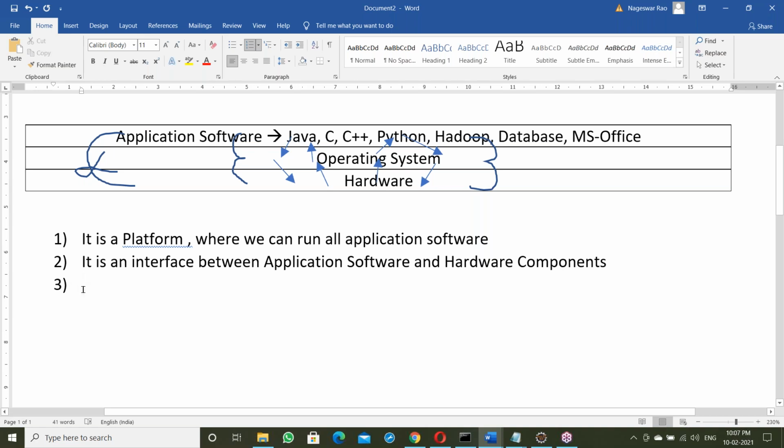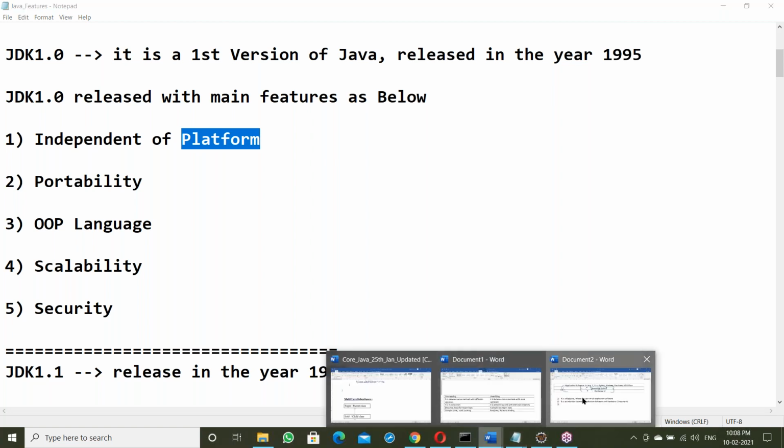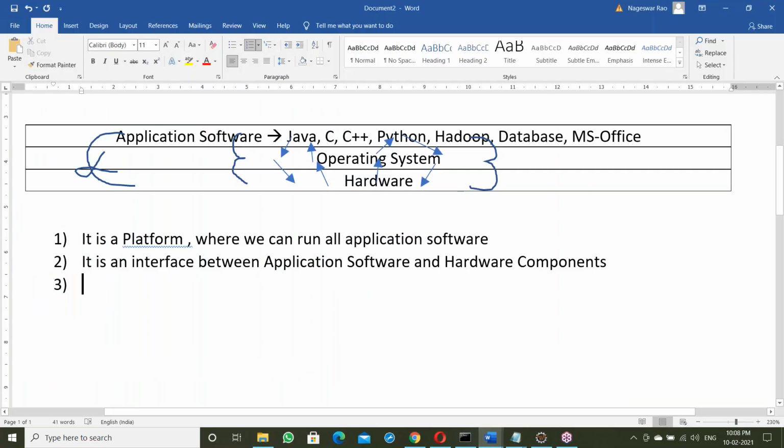Please try to remember all the points. This is very useful for Java features. While discussing Java features, you must have this knowledge of how the OS works, the OS architecture we are discussing now. If you know this, it is easy to understand Java features. One of the Java features is platform independence, and to understand it you must have this knowledge. Please remember these points-wise. Next, one more point.